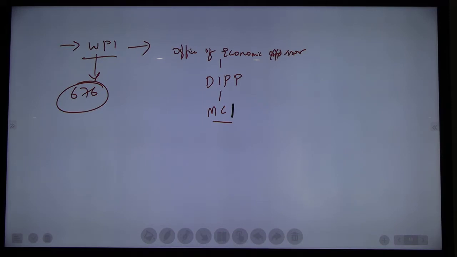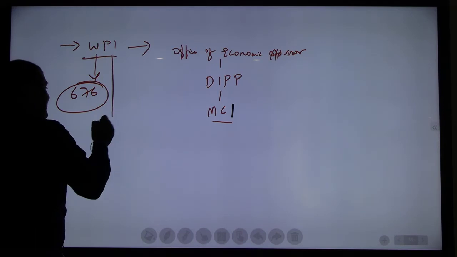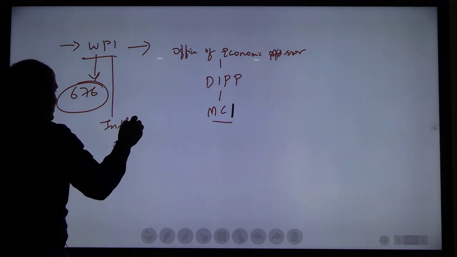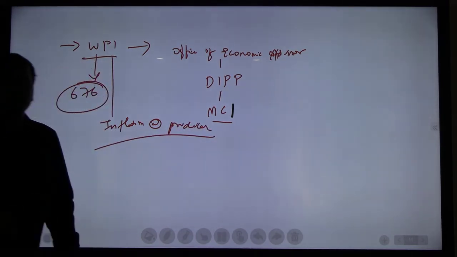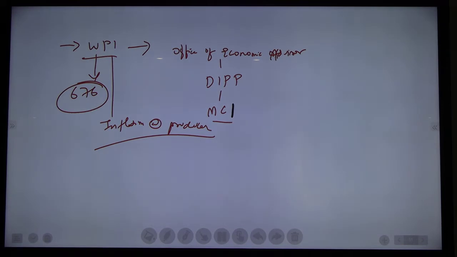And the wholesale price index does not include services. Please remember, WPI does not include services. Only goods. This index is only for goods. And how many goods are there? 676. Apart from that, this WPI index calculates inflation at producer level, not consumer level.